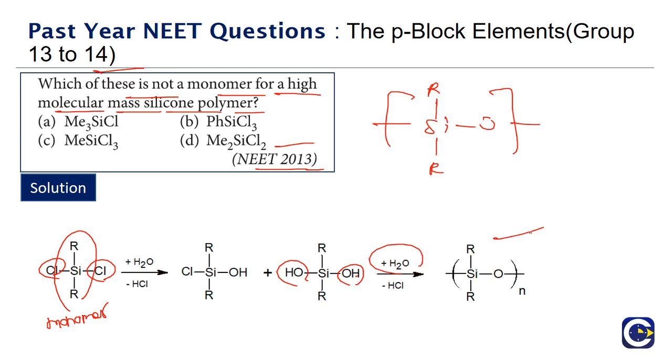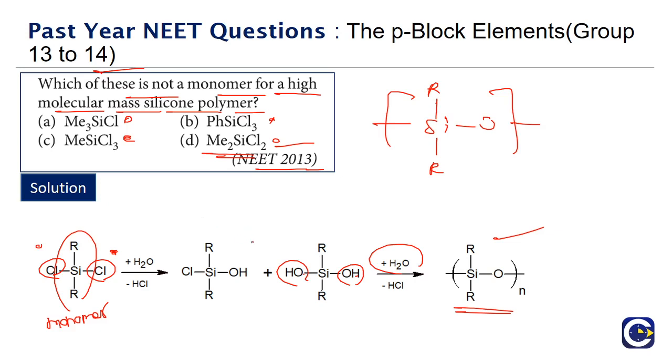That will give us R2SiO. So for this polymerization to happen, remember we must have a minimum of 2 halogens, because 2 halogens are required to get 2 OH linkages, and that is what is going to give us the polymer. To remove the H2O, we must have 2 OH entities on either side minimum. If you look at the given 4 options, option D is exactly matching this one, R2SiCl2. Option B and option C have 3 chlorines.